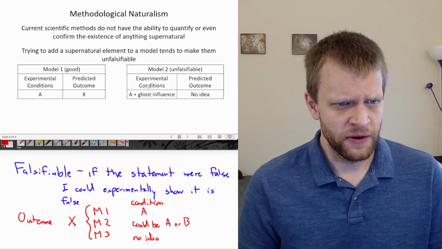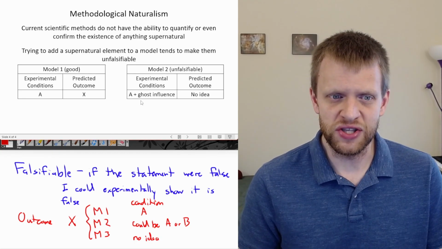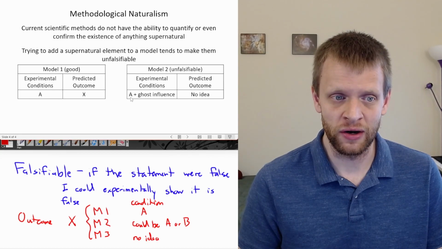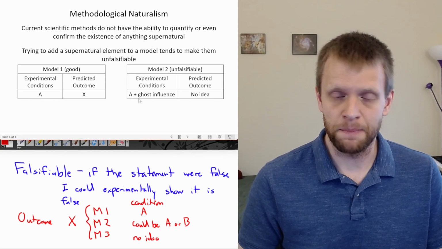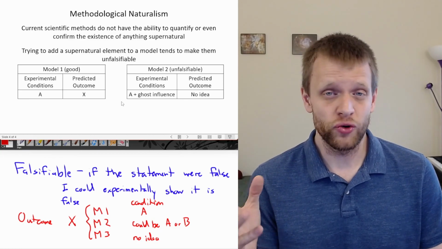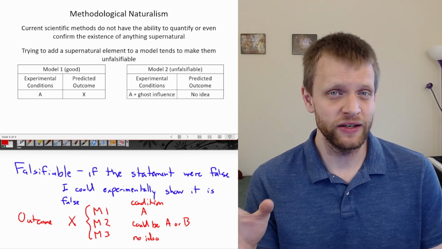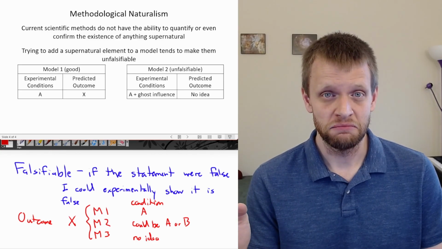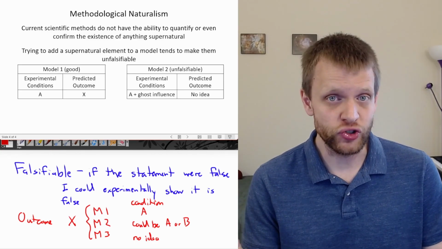If I have model 2 that includes the effect of a ghost, so the experimental conditions are experimental condition A plus the influence of some ghost, I don't know how you'd build any kind of model on what the predicted outcome should be. I don't know how ghosts work.